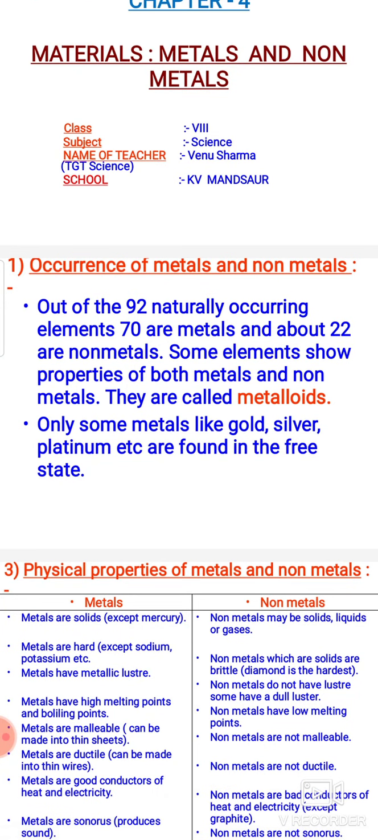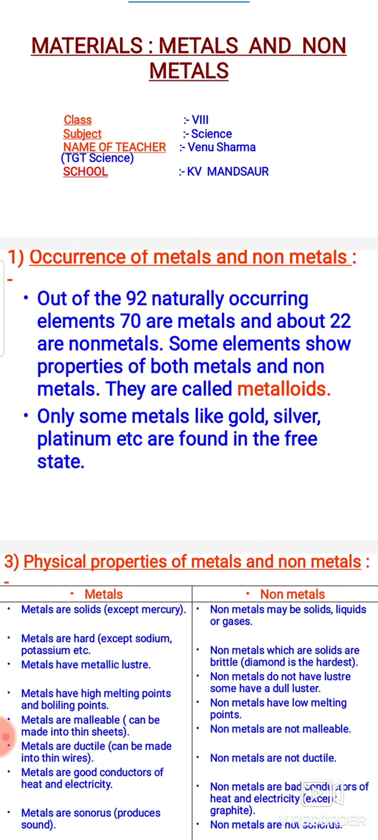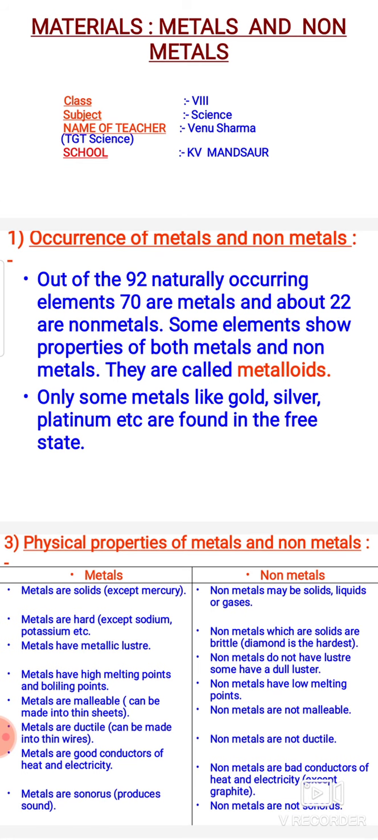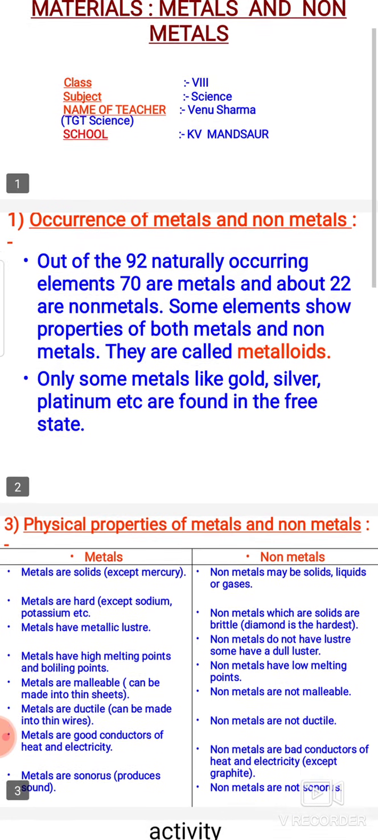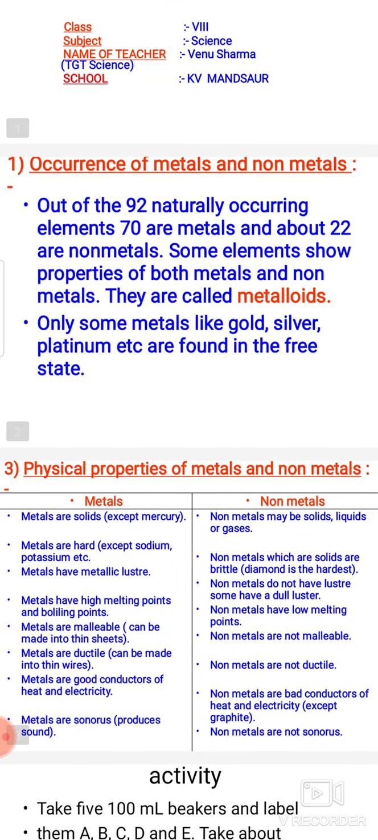Only some metals like gold, silver, platinum are found in the free state. That means they do not combine with any other metal or non-metal or react. They are as it is. So there are how many kinds of materials? There are two types of materials, metals and non-metals. There may be some elements which show the properties of both metals and non-metals.